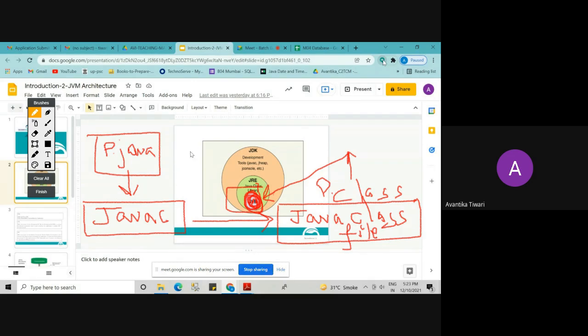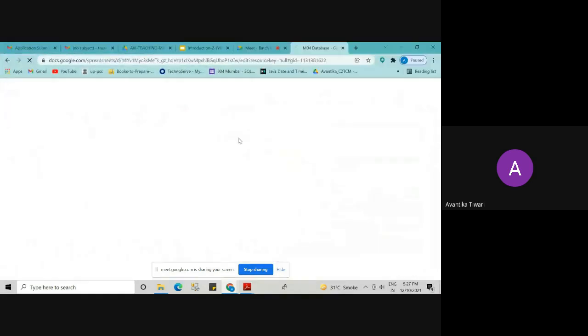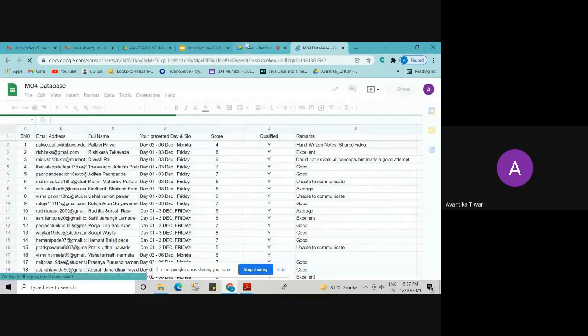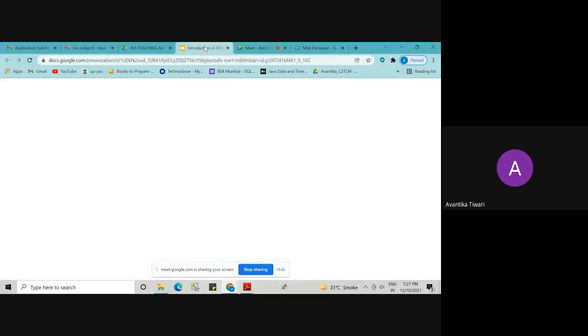Before that, just remember: source code is compiled to a class file, which is forwarded to JVM. Shall we proceed? Yes, ma'am. So before proceeding, let's understand the definitions of JRE, JDK, and JVM.